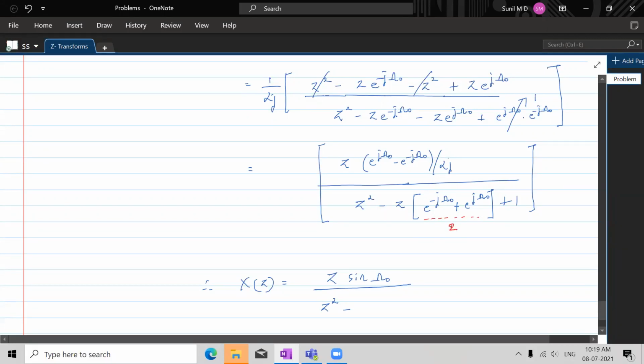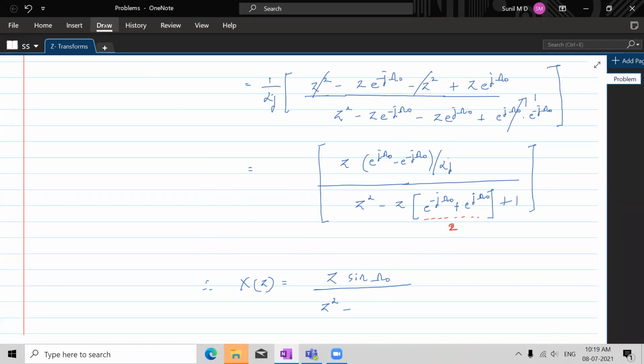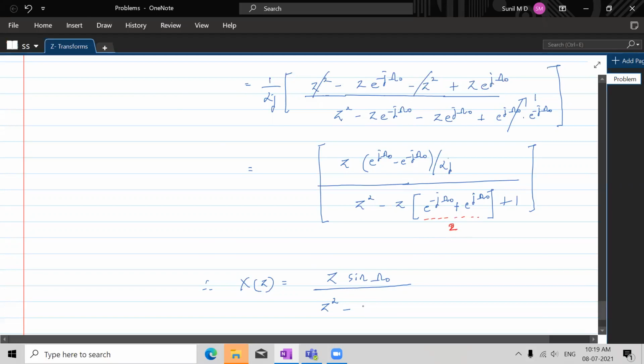It would be cos omega naught. Since 2 is not there, let's write that as 2 cos omega naught plus 1. So this is what it looks like, and the region of convergence is outside the circle with radius 1.